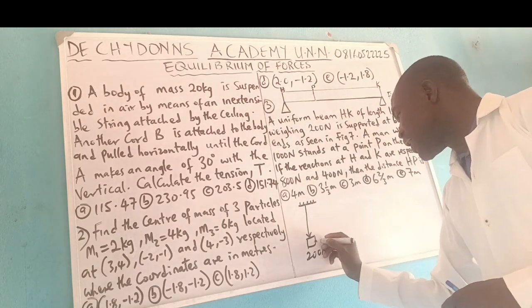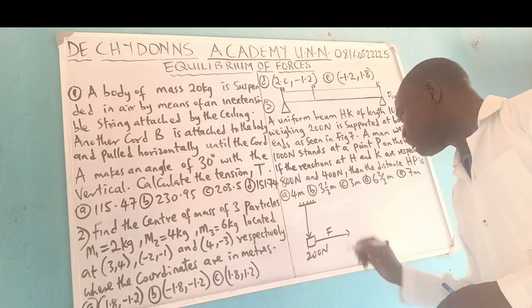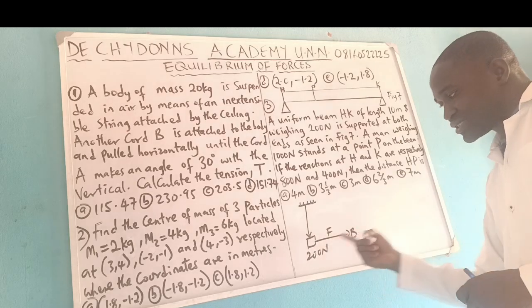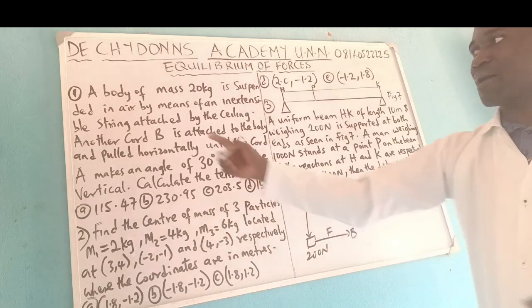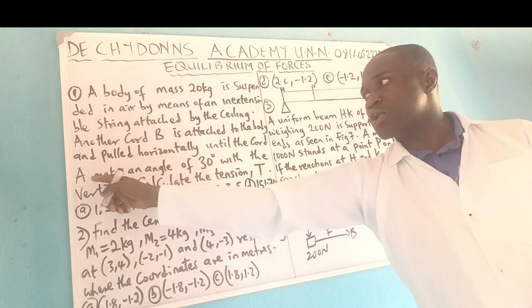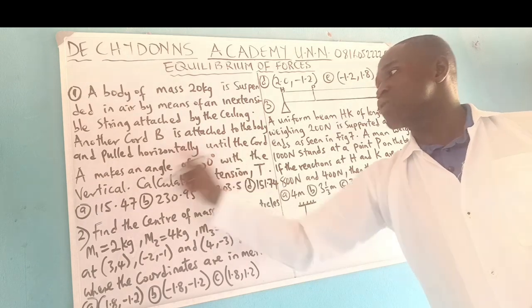So when a force F is dragging it this side, another cord B is attached to the body and pulled horizontally, and cord A makes an angle of 30 degrees with the vertical.